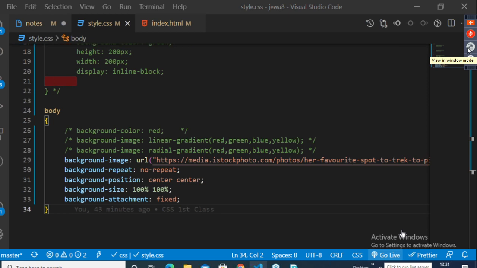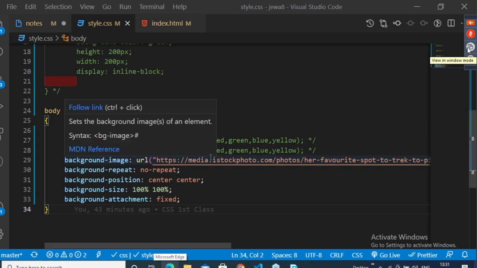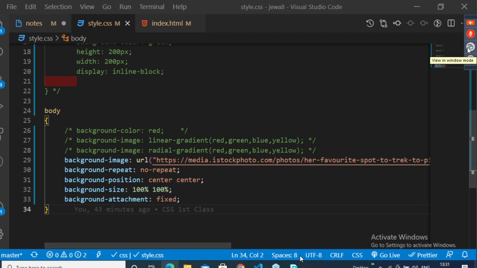Sir, can we use multiple images as background? No, you can't. If you want to apply an image to your body, you can use only one image as background image. Then how to shift the image from left to right? I didn't get you. Who is asking this question? Anish Sinha, how to shift the image from left to right?